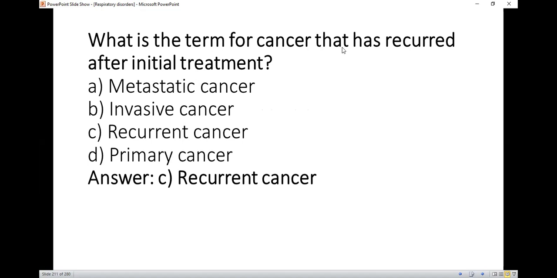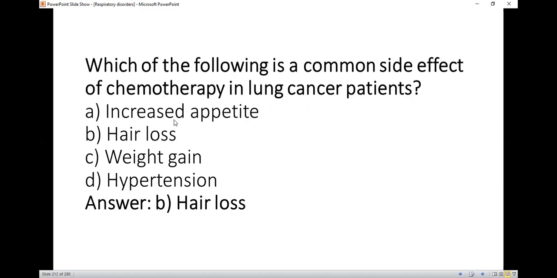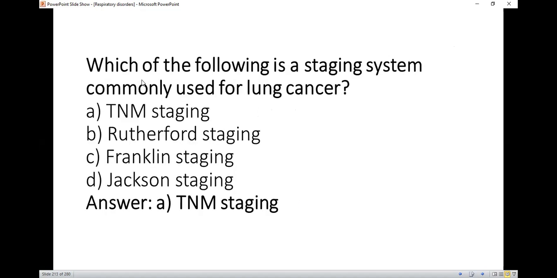What is the term for cancer that has recurred after initial treatment? So right option is C, recurrent cancer. Which of the following is a common side effect of chemotherapy in lung cancer patients? So right option is hair loss. Which of the following is a staging system commonly used for lung cancer? So right option is A, TNM staging.